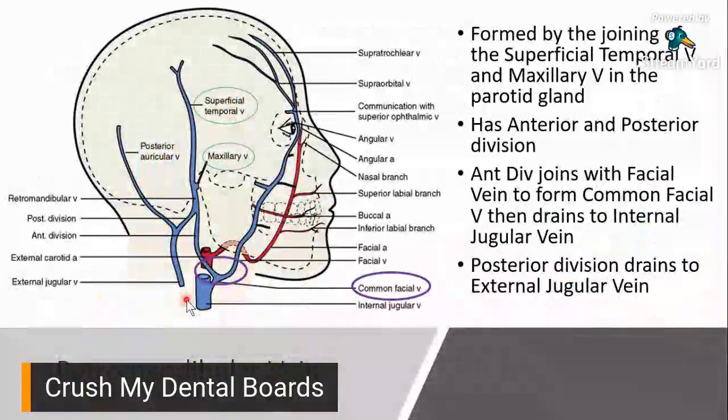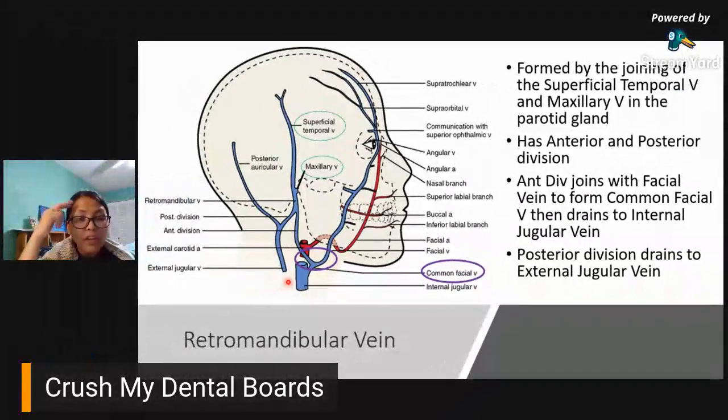Nakakalito na ba? So basically, well, as of this point, if you would recall, what we have discussed so far when it comes to venous drainage, so you start with the head, you start with the cranium, and you know that in the cranium, you have your sinuses, diba?